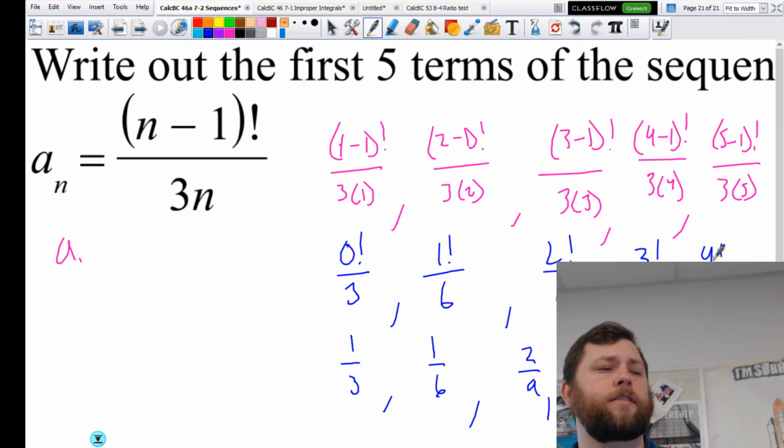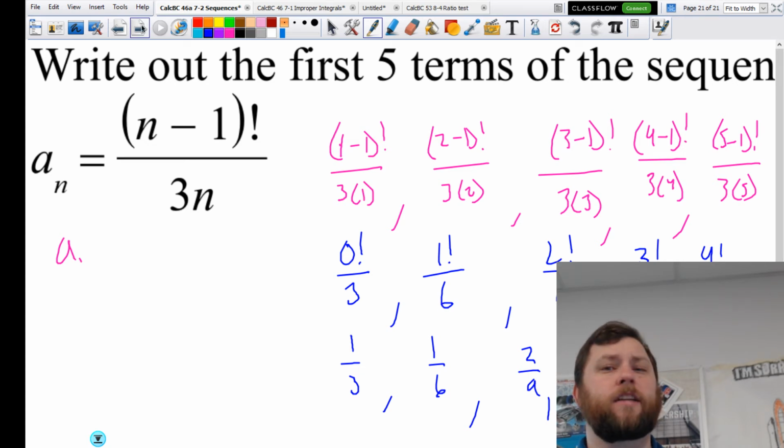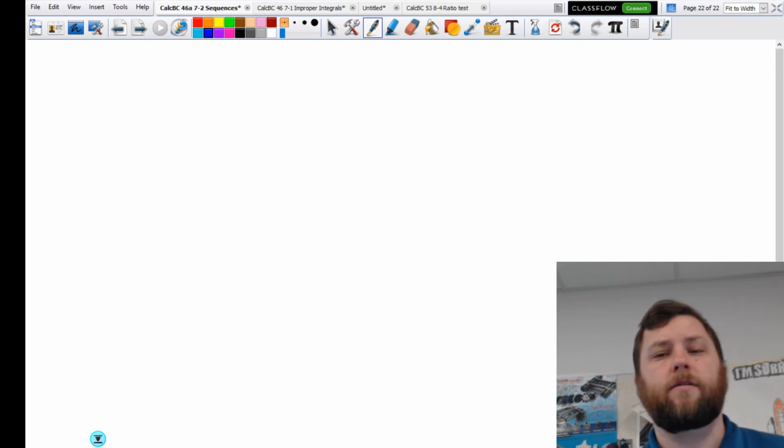I don't care what you put it as. 4 factorial is going to be 12 over 15. I don't care if you leave it like that, or simplify it. But I'm going to make you expand the factorials. That's a rule. I'm making it up right now. Next one.